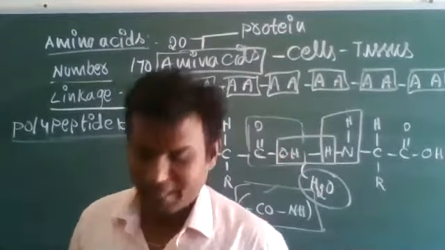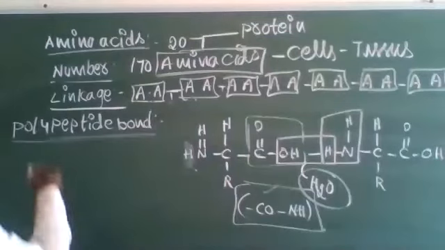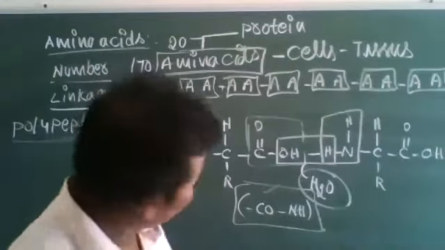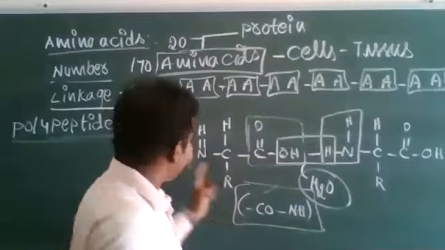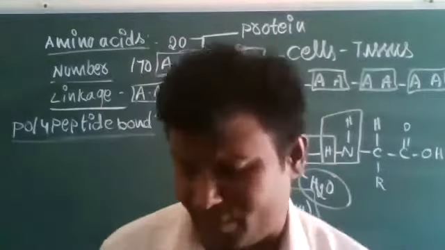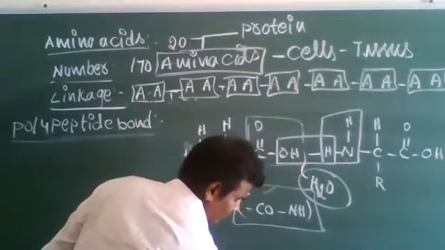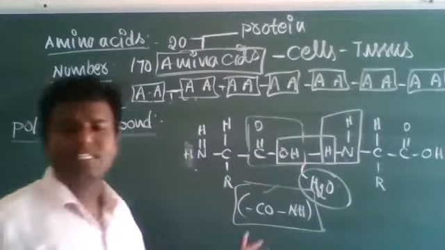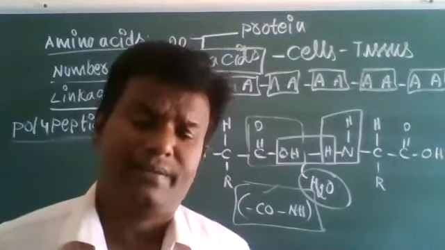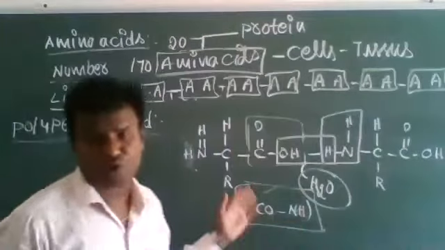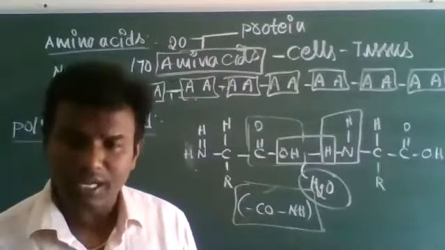Okay, that is our polypeptide bond. These equations you may study in chemistry also. There is no need to write them in biology, biomolecules topic. Just for your understanding, I am drawing these structures.